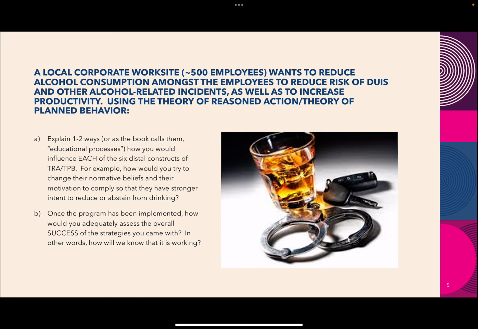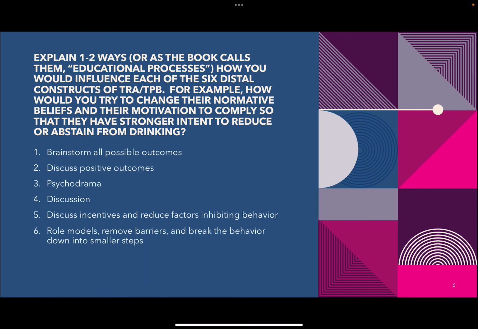So we have a prompt here about a local corporate work site. They have approximately 500 employees. They just want to reduce alcohol consumption among the employees, so that they can reduce things like DUIs and other alcohol-related incidents, as well as increase productivity. We're going to use the theory of reasoned action and planned behavior to solve these 2 prompts below.